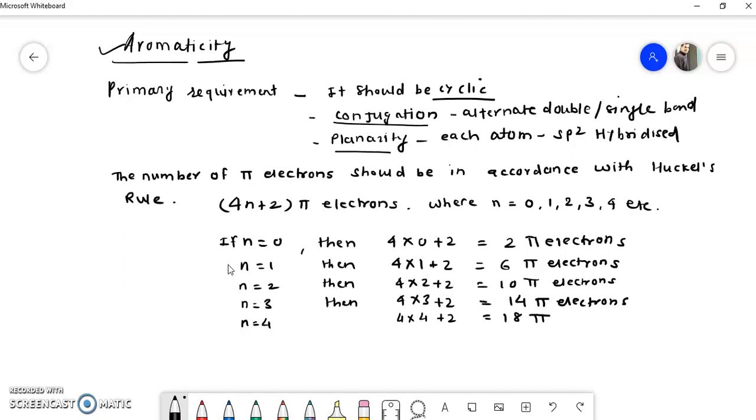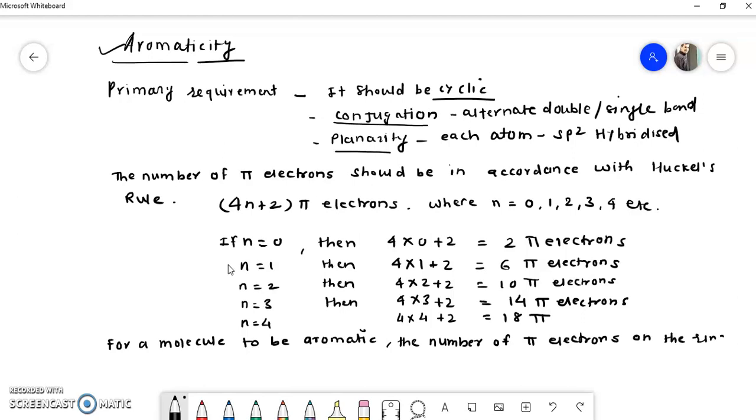So we can say that for a molecule to be aromatic, remember this is very important, the number of pi electrons on the ring should be either 2 or 6 or 10 or 14 or 18, etc.